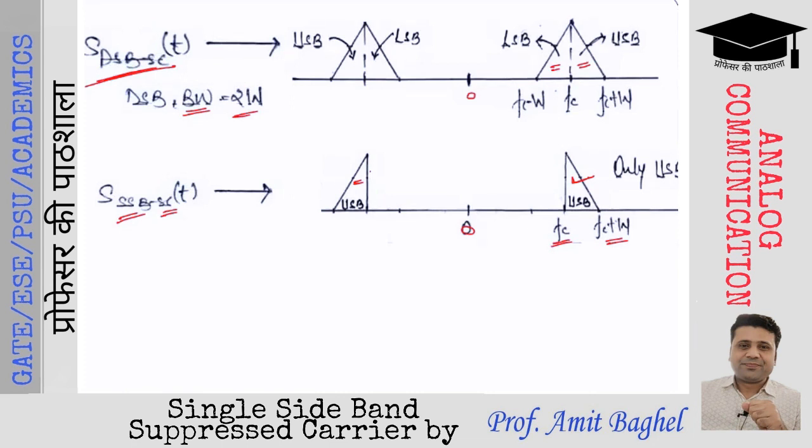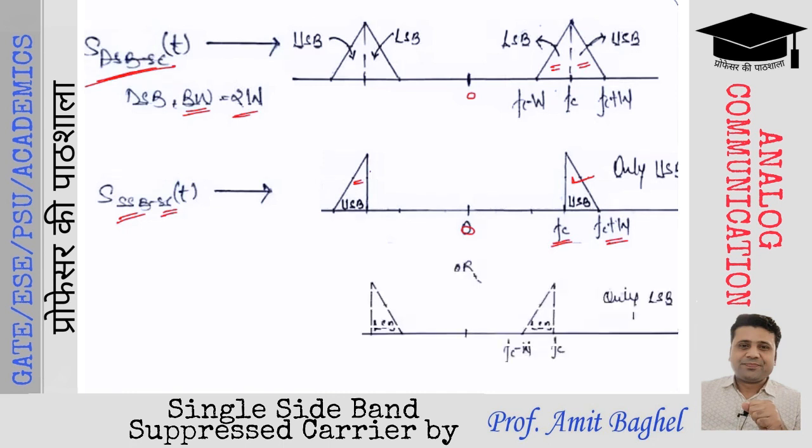Now, it is not necessary that we transmit only the upper sideband of the spectrum. We can transmit the lower sideband as well. As they both contain the same information, we can transmit either the lower sideband or the upper sideband. So another type of SSBSC waveform will be this, which ranges from FC minus W to FC.